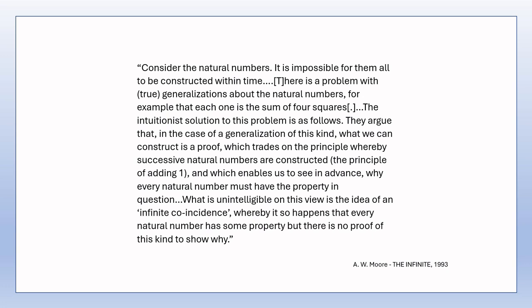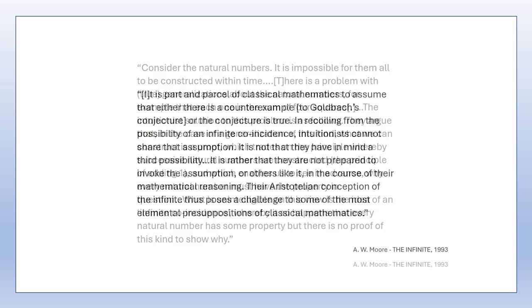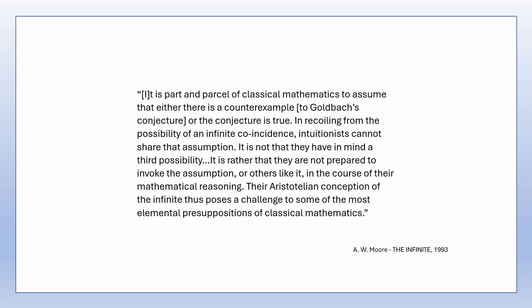Moore goes on to introduce Goldbach's conjecture, which I've already mentioned earlier in this video, as a currently unsolved problem in mathematics, and he says of this, "It's part and parcel of classical mathematics to assume that either there is a counterexample to Goldbach's conjecture, or the conjecture is true. In recoiling from the possibility of an infinite coincidence, intuitionists cannot share that assumption. It's not that they have in mind a third possibility, it's rather that they are not prepared to invoke the assumption or others like it in the course of their mathematical reasoning. Their Aristotelian conception of the infinite thus poses a challenge to some of the most elemental presuppositions of classical mathematics."